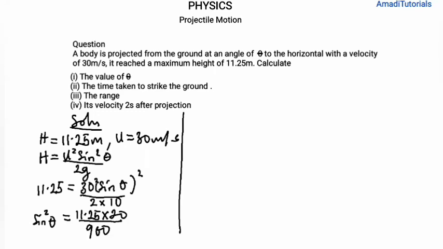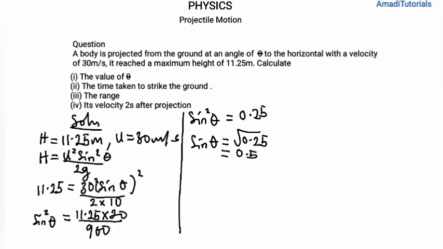If you evaluate this quickly, you then have that sine squared theta equals 0.25. If you take the square to the other side, it becomes a square root. So sine theta will be equal to the square root of 0.25, and the square root of 0.25 is 0.5.